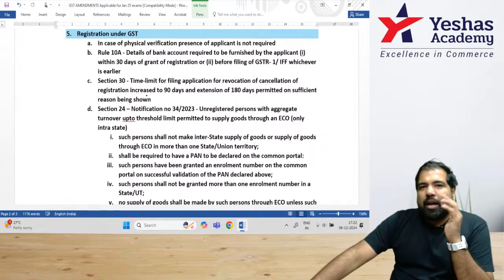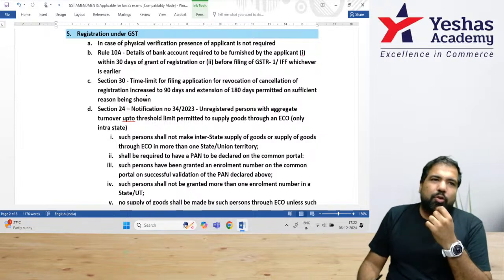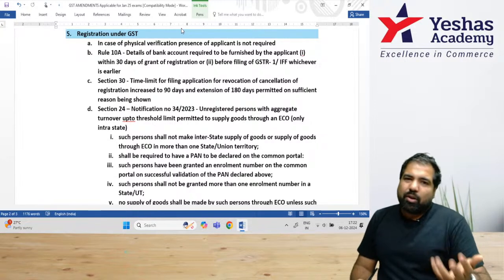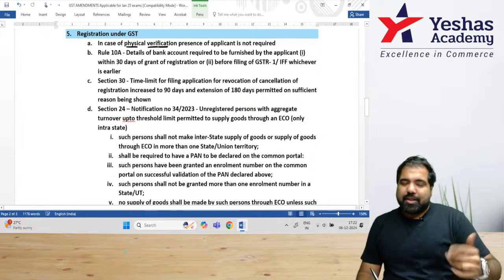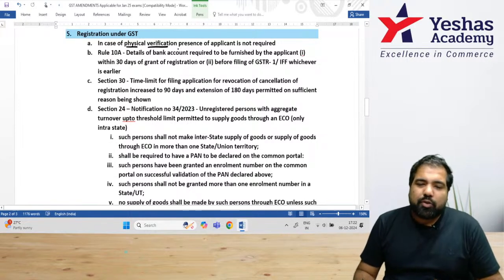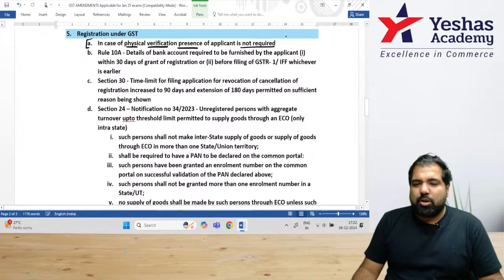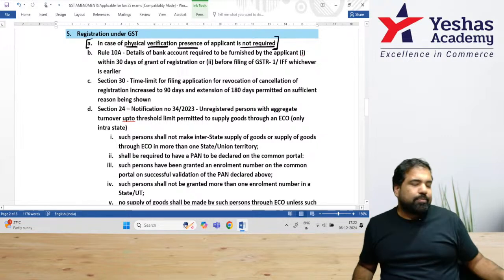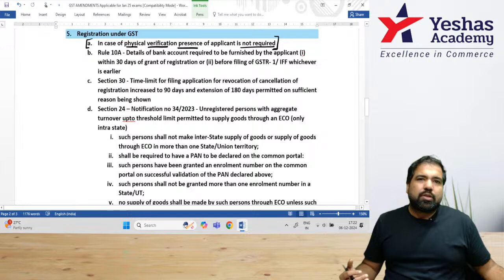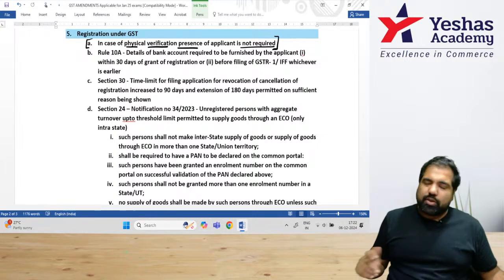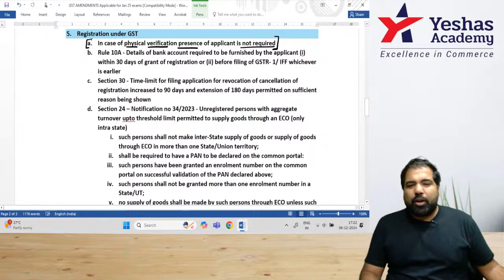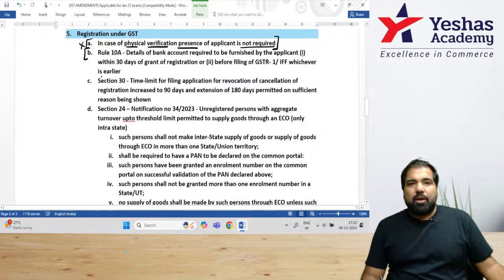First, guys, if you don't update your Aadhaar, if you remember our discussion, if you don't give your Aadhaar, of course PAN, you have to give Aadhaar also, then they can come and physically verify your details, that where your office is, etc. But at that time, your physical presence is not required. Earlier, it used to be required. Now, a small change that your physical presence is not required. Example, if they come to your office, you need not be there in the office. It's okay as long as someone else is there, they will do a physical verification. Important? Not at all.